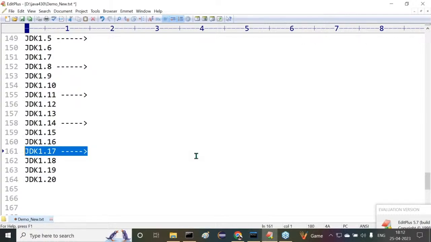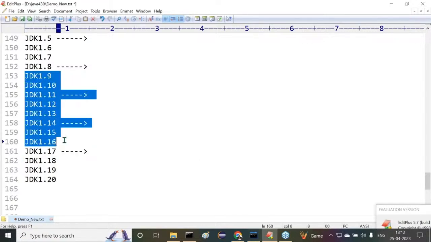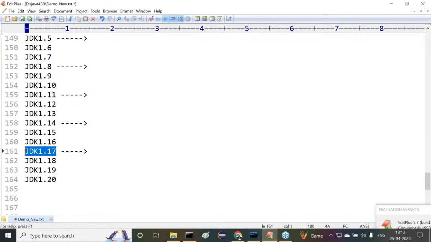Think of it, when companies are using 1.17 directly, what is the use of these many versions? To understand Oracle's approach here, Oracle is introducing a new version every 6 months now. They have introduced these many versions here, but companies are trying to use directly the 17 version. They are not even touching or looking at these versions.